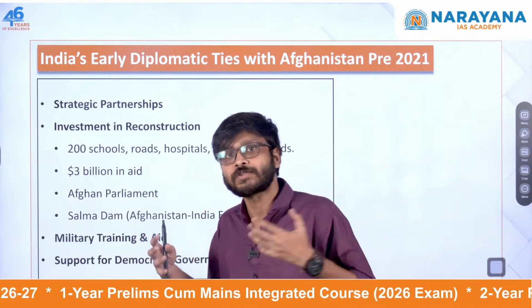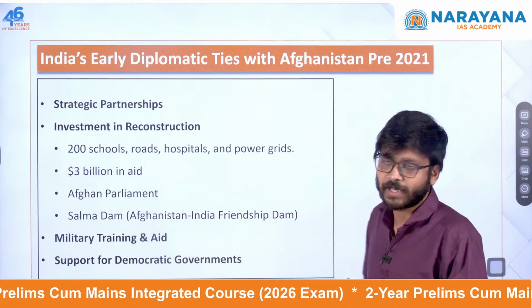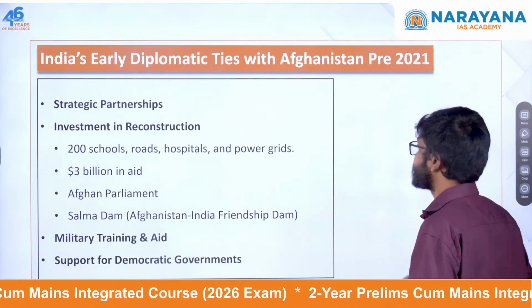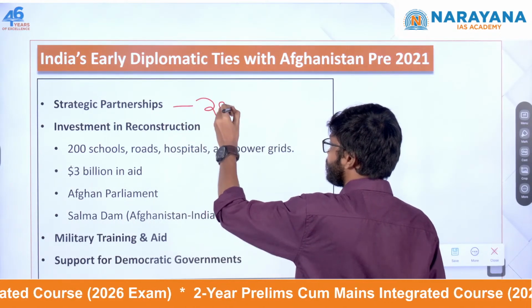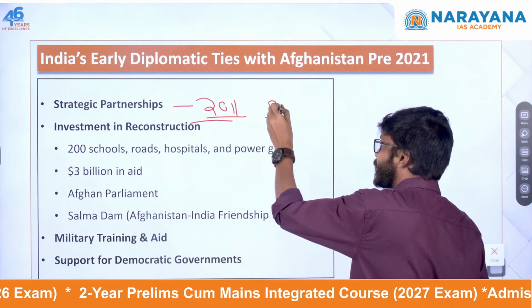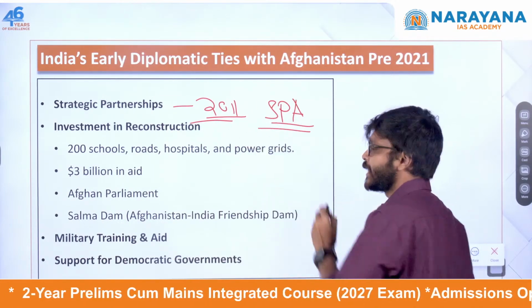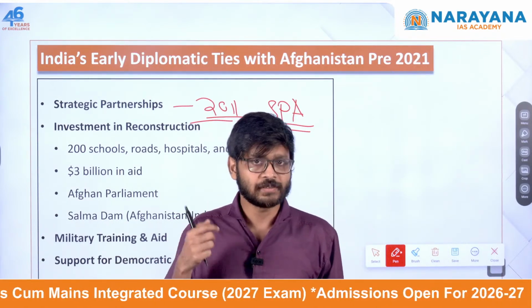Afghanistan and India have been strong partners for all these years, and we even had a strategic partnership agreement, which we signed with Afghanistan in 2011.